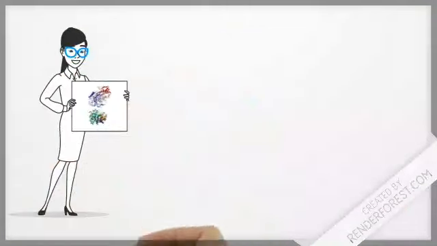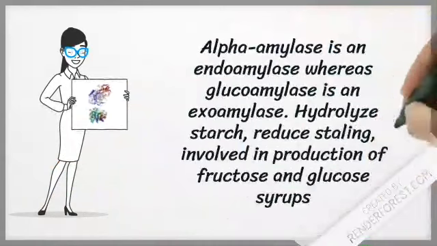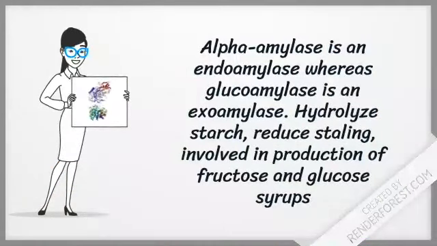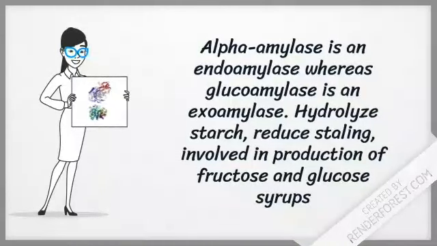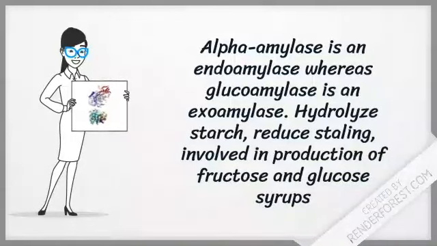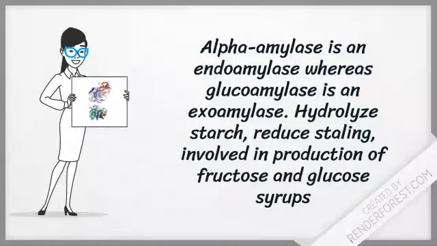The main differences between these enzymes are where they react and how they are used. Alpha amylase is primarily an endoamylase, whereas glucoamylase is an exoamylase. The similarities between alpha amylase and glucoamylase are that they both hydrolyze starch, reduce staling, improve the quality of bread, and are involved in the production of fructose and glucose syrup.